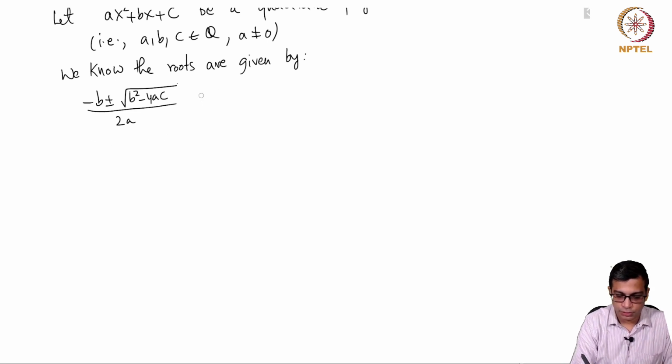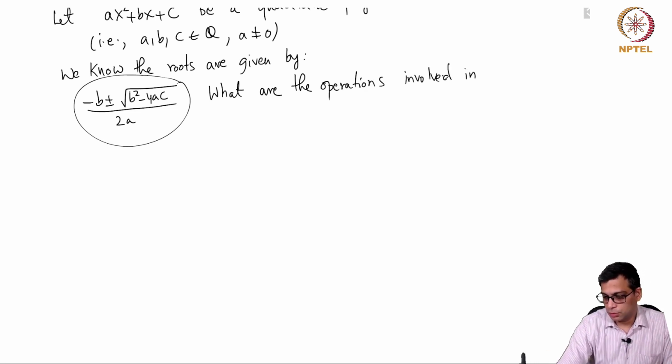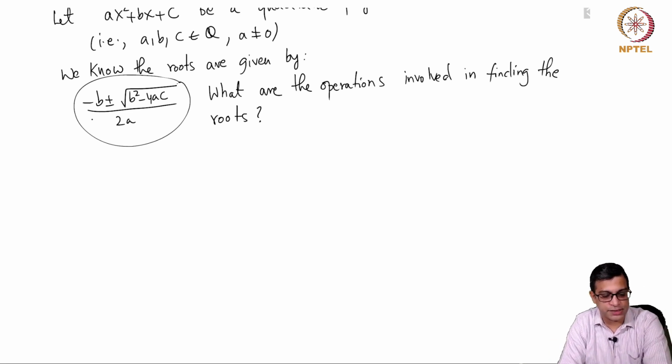What are the operations involved in finding the roots? Obviously we can immediately see that we have to add, subtract, multiply and divide.